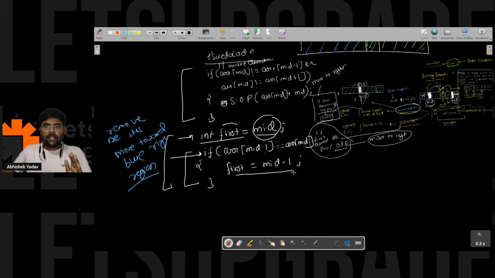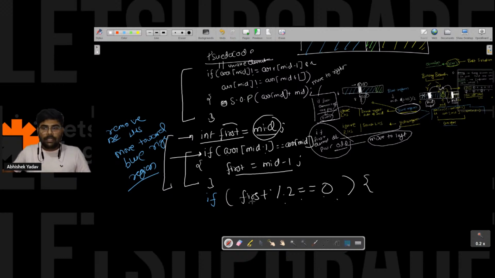So here I got the mid. After that, I will write a check: if first modulo 2 is equal to 0, that means I am in the blue region. Okay, yes or no, guys?